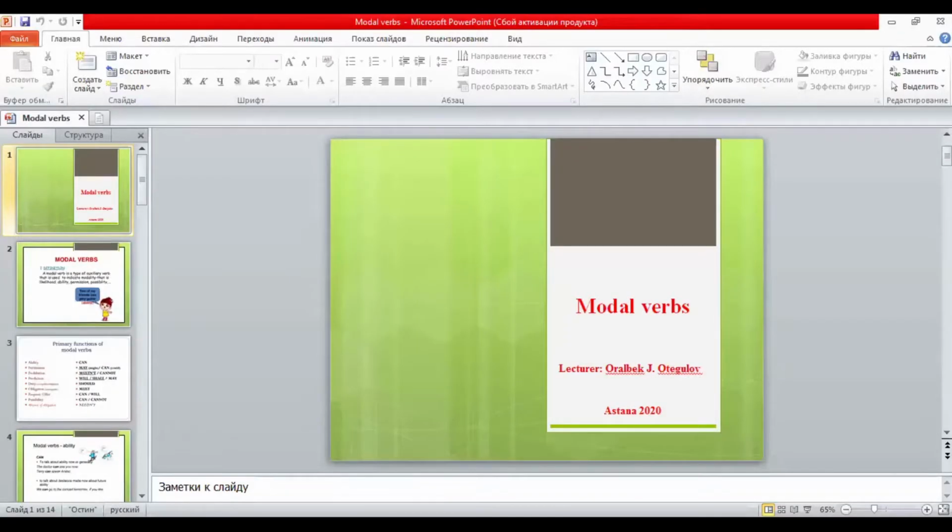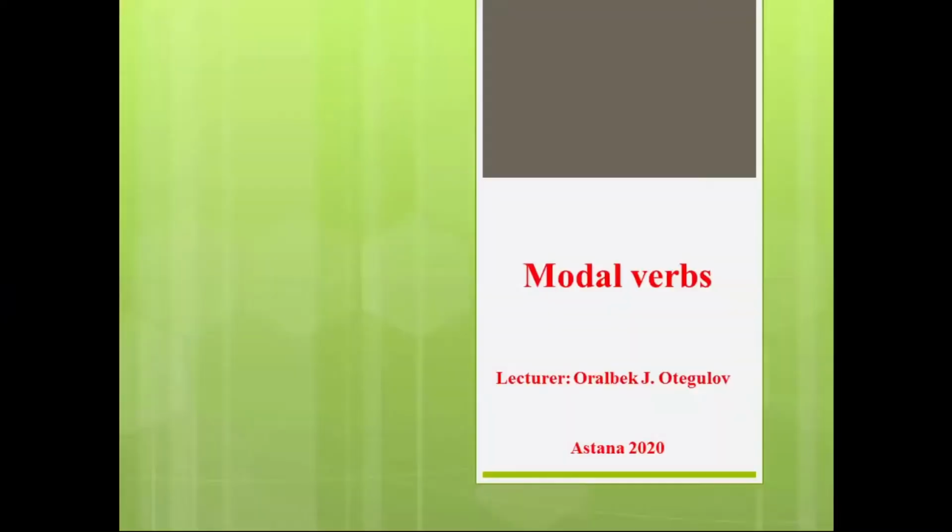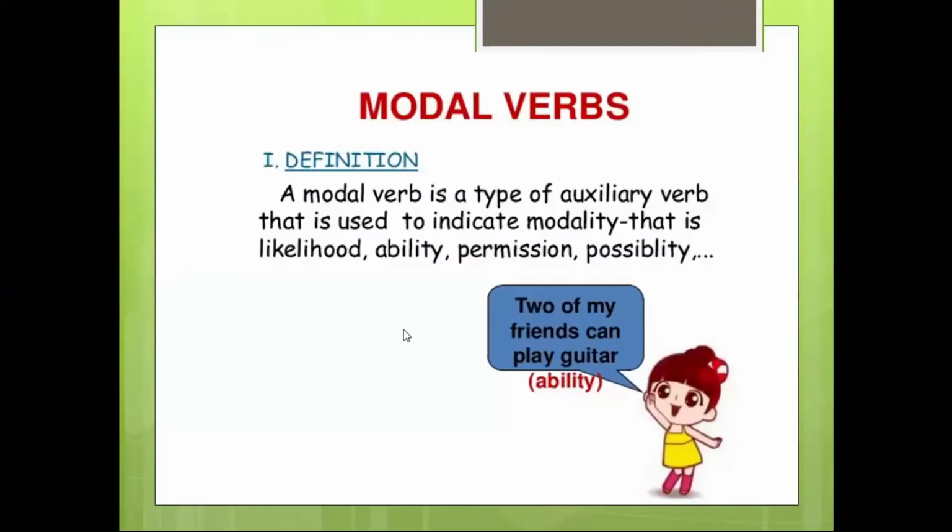Today we will speak about modal verbs. So what are the modal verbs? Let's see definitions. A modal verb is a type of auxiliary verb that is used to indicate modality, that is, likelihood, ability, permission, or possibility.